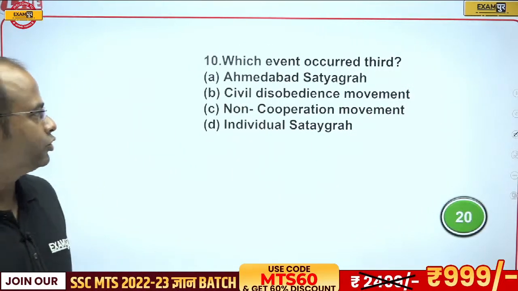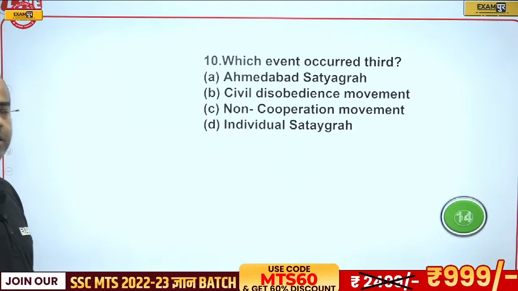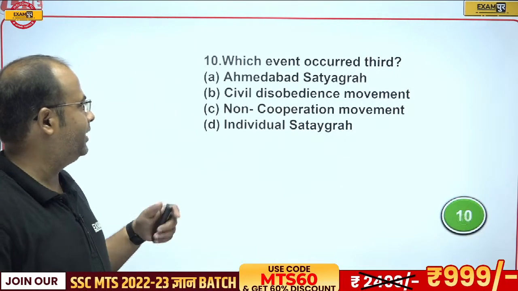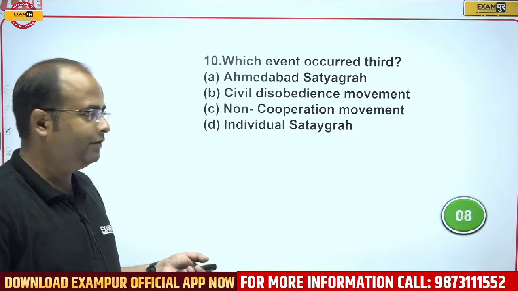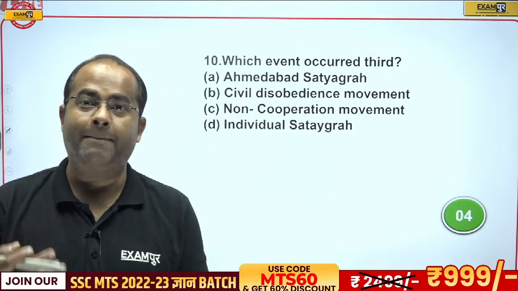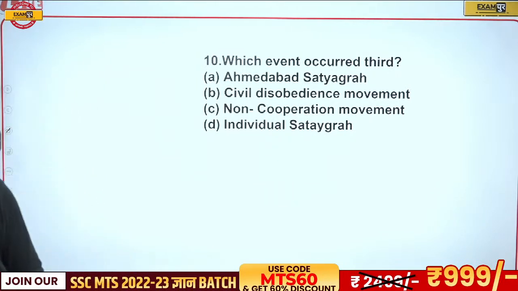Now let's come to the next question. Out of these, which event occurred third? Is it the Ahmedabad Satyagraha, civil disobedience movement, non-cooperation movement, or individual Satyagraha? So out of these, which event happened third?